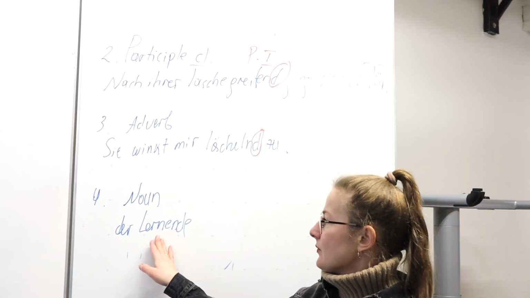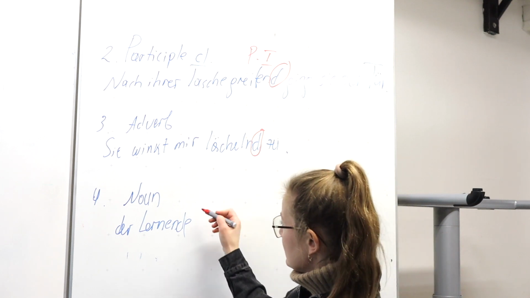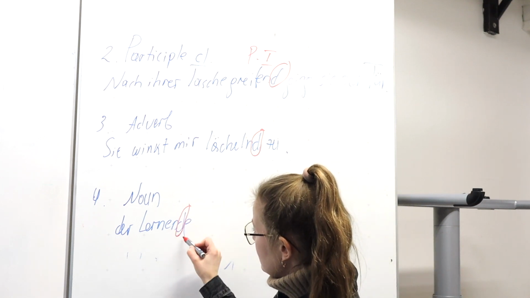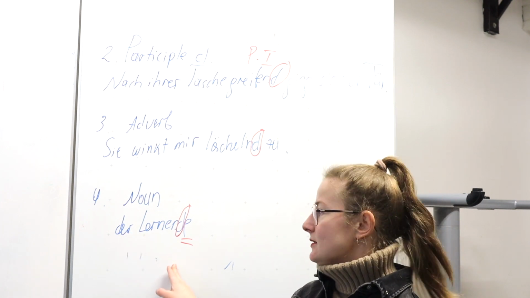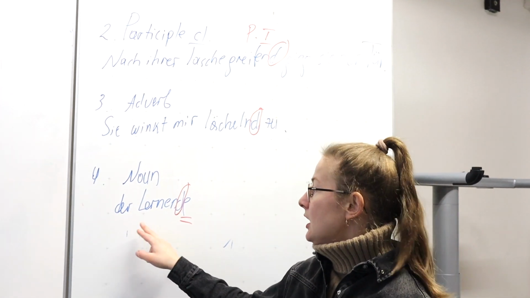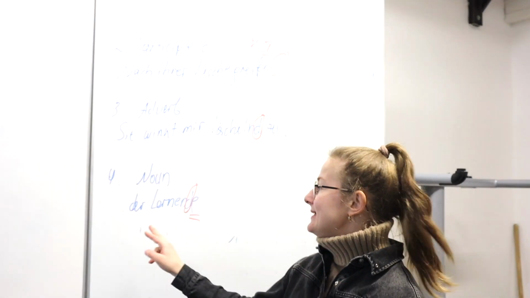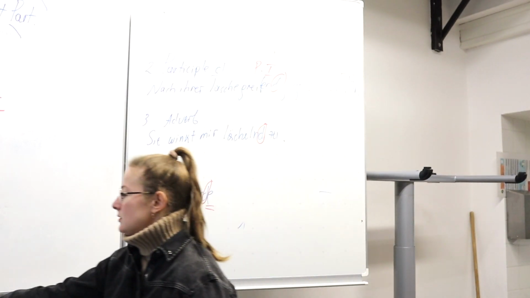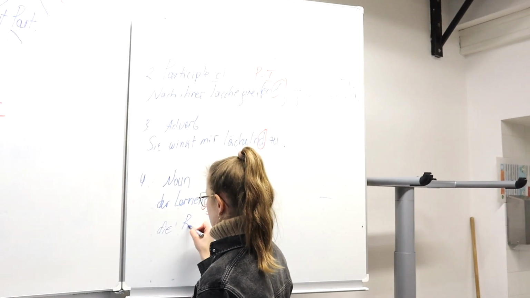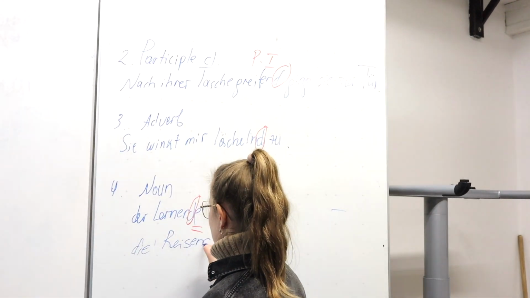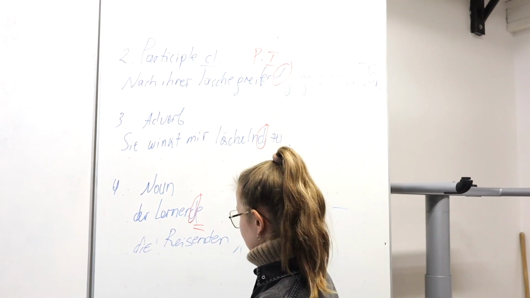For example, from lernen, we've got die here, and this is of course our declension. Der Lernende is somebody who's learning. Or die Lernenden. Another example would be die Reisenden.